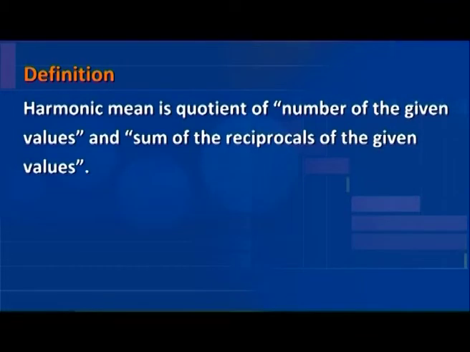Harmonic mean is defined in following terms. Harmonic mean is quotient of number of the given values and sum of the reciprocals of the given values.